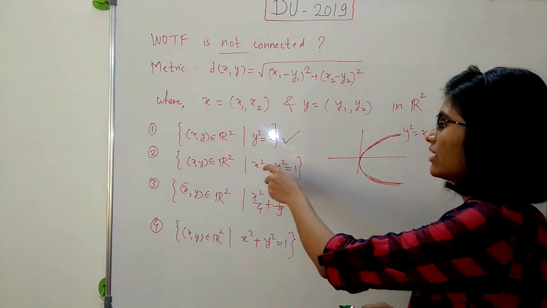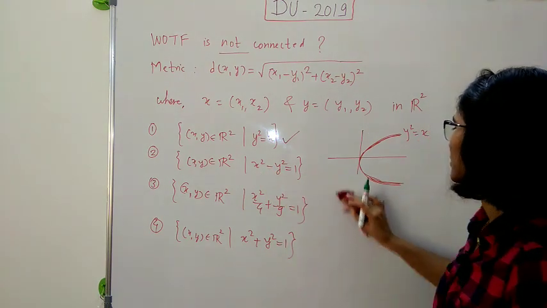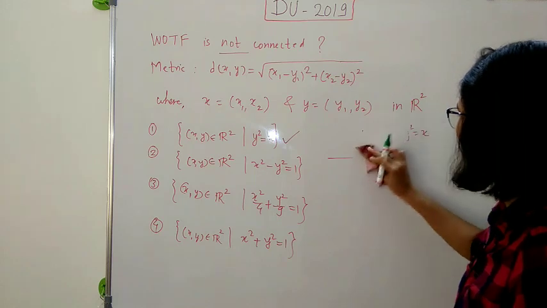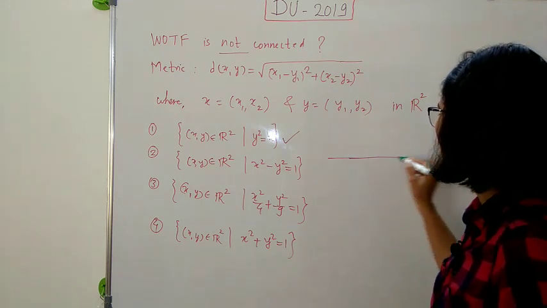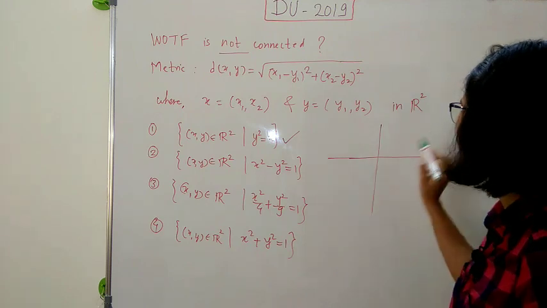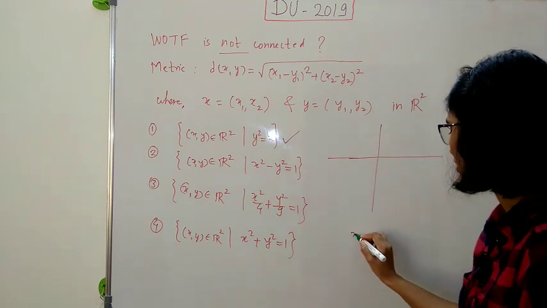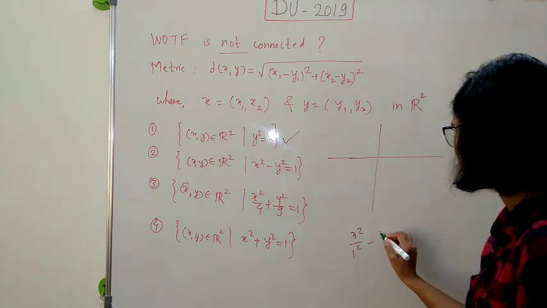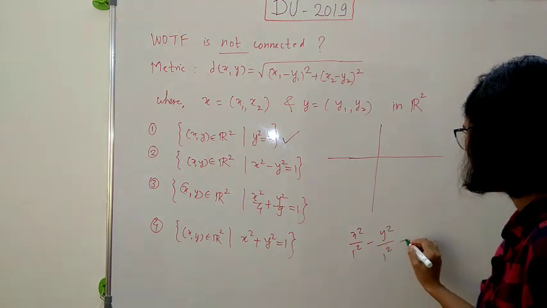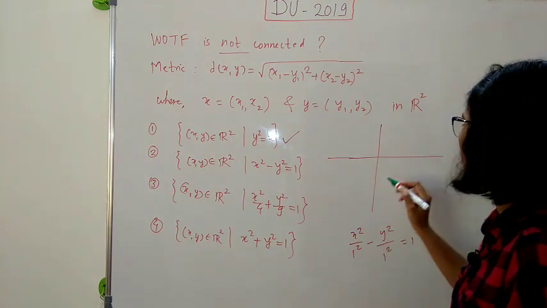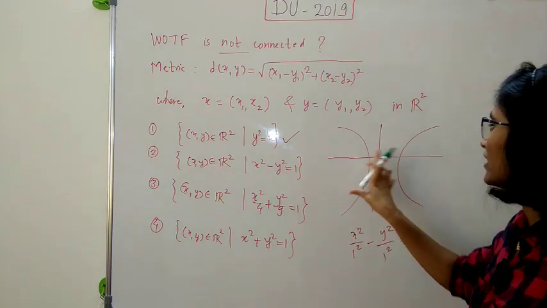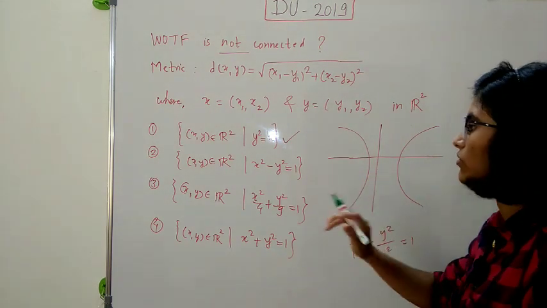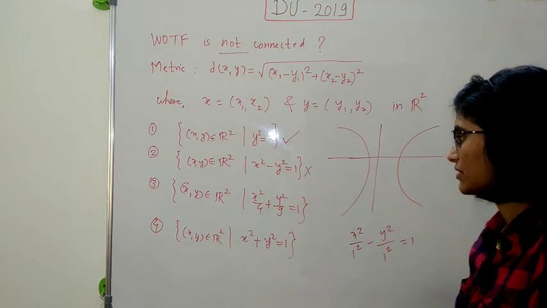Now next is x square minus y square is equal to 1. So this is just a hyperbola, right? So this hyperbola is just like this, because we can write this as x square by 1 square minus y square by 1 square is equal to 1, right? So this is just like this. Clearly this is disconnected, so this is not a connected subset.